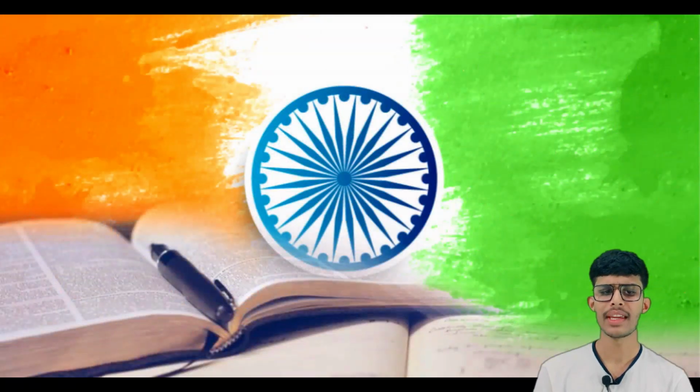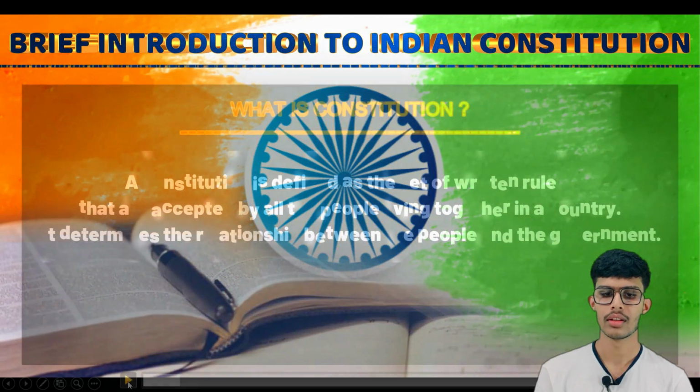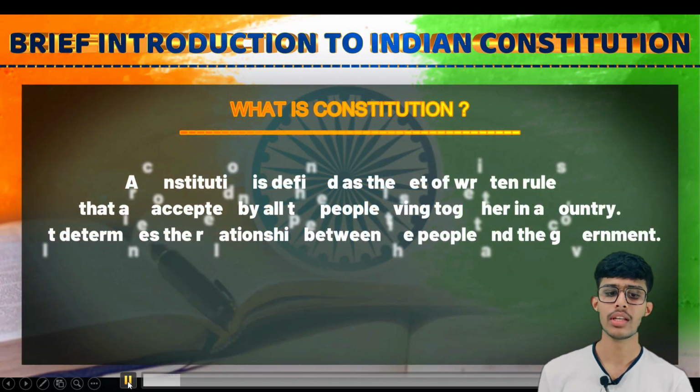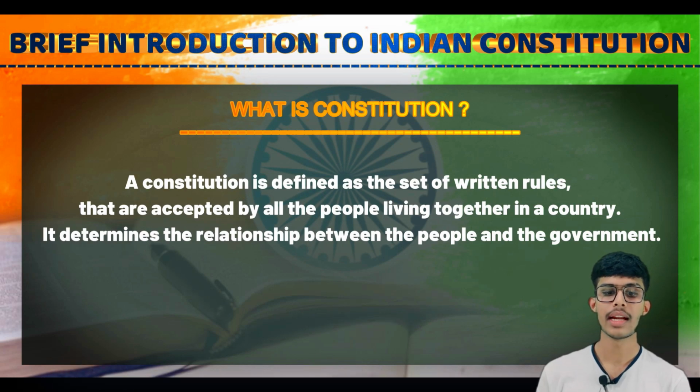So the first topic is a brief introduction to the Indian Constitution. So basically, what is a Constitution? A constitution is defined as a set of written rules that are accepted by all the people living together in the country. It means that there are some rules and regulations in our homes, for when we have to go out and when we have to come home. Like this, there are some rules and regulations in the country which are accepted by all the people living in a country. It determines the relationship between the people and the government.